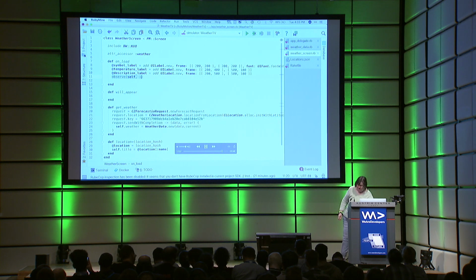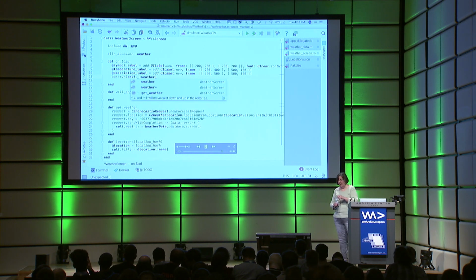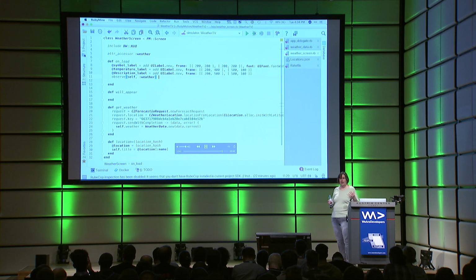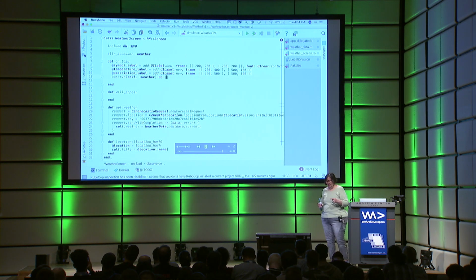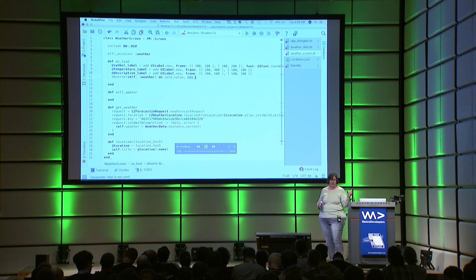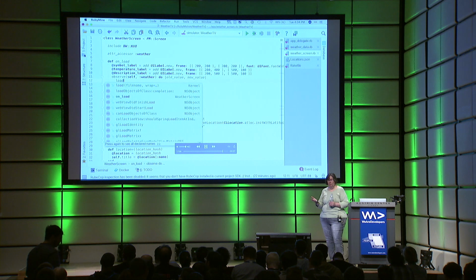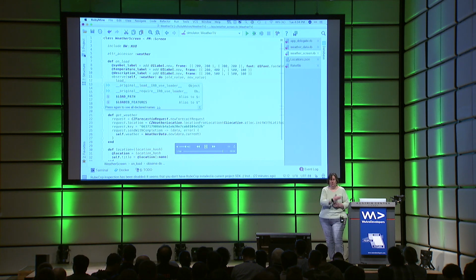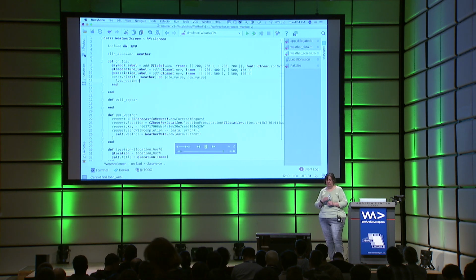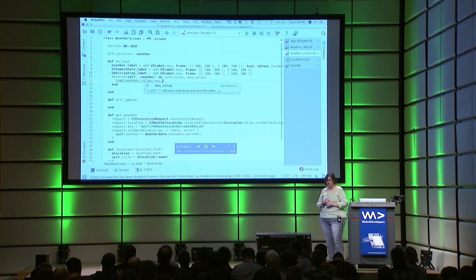So I'm going to observe myself, and I'm going to observe my weather attribute, because when that anonymous function returns, it's going to update my weather attribute. And when observe gets called, when weather changes, it's going to get an old value and a new value. So we're going to load up our weather values that have come in with the new value.